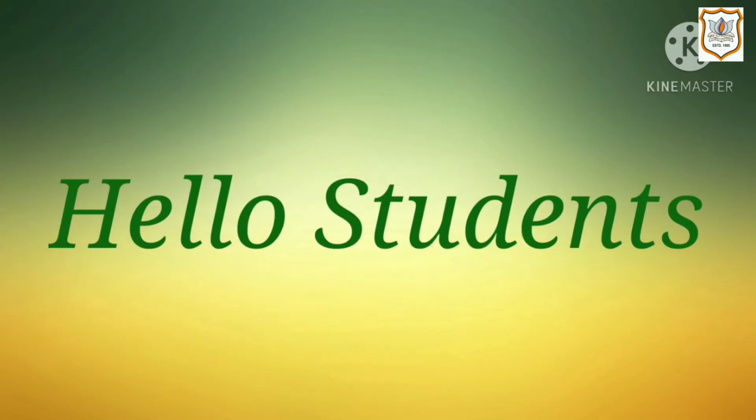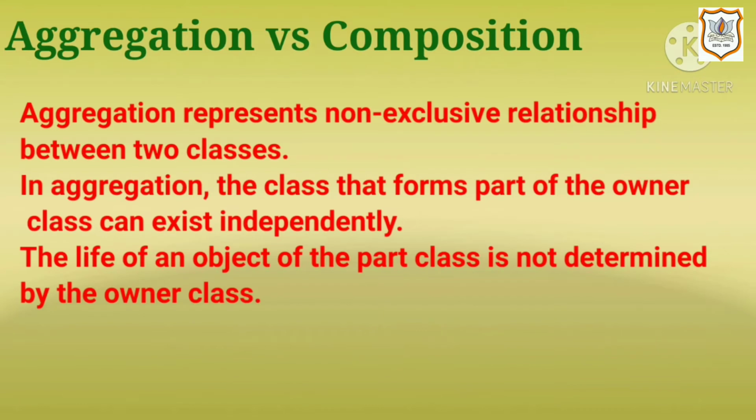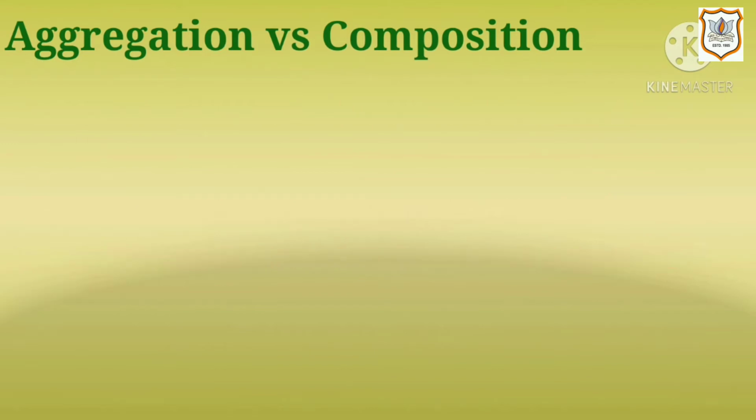Let's start our next topic, aggregation and composition of chapter number 6. Aggregation represents non-exclusive relationship between two classes. In aggregation, the class that forms part of the owner class can exist independently. The life of an object of the part class is not determined by the owner class.